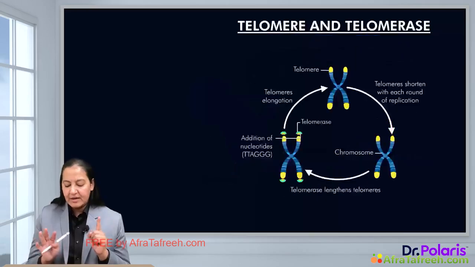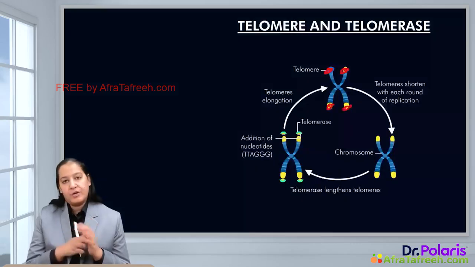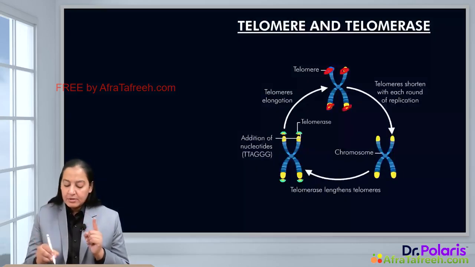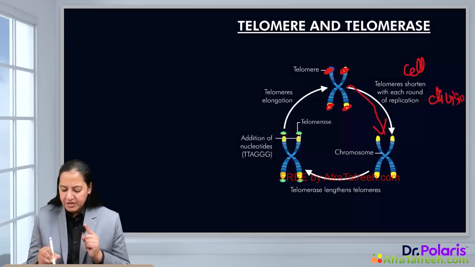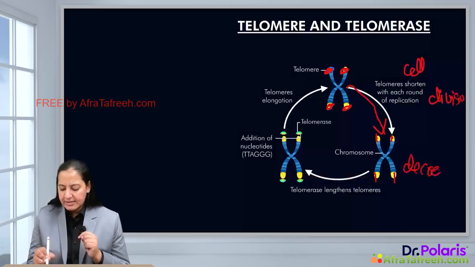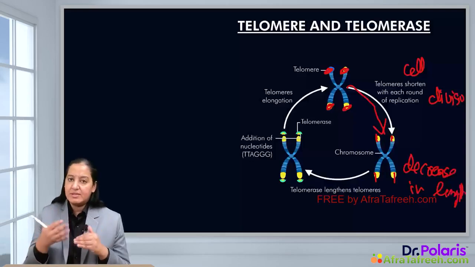So you can see here in this diagram, let me show you. This is a cell. These are the telomeres I am drawing here, present at the end of the chromosome. Can you appreciate the telomere? Yes. So this cell is undergoing cell division. After cell division, there is a small decrease in the length of these telomeres. This length is decreasing. So with every cell division, it decreases.